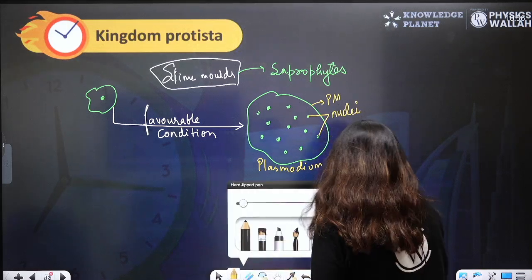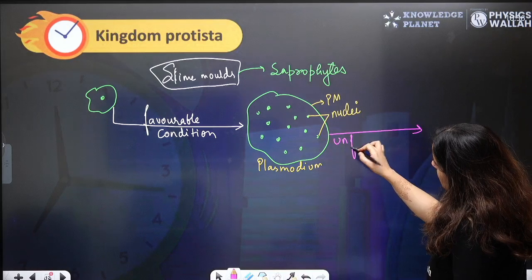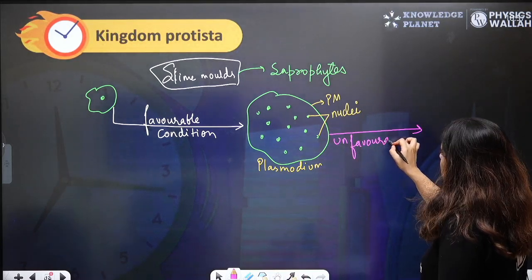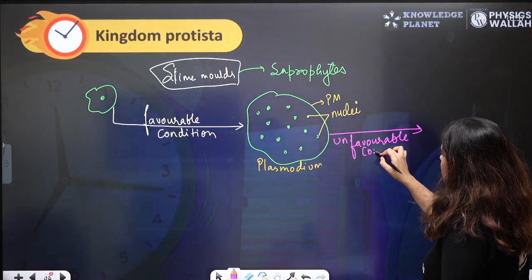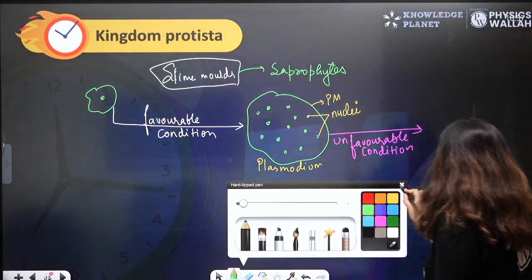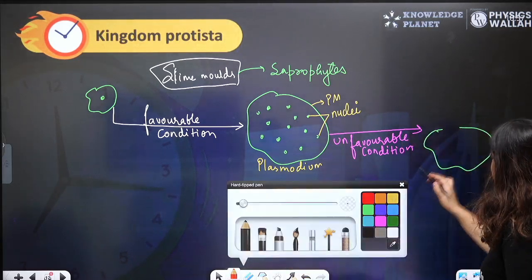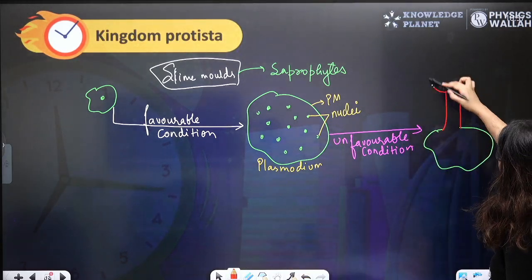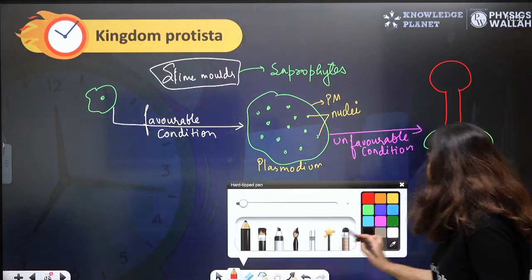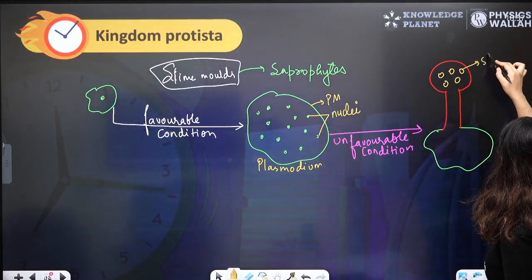Right? What happens now? Unfavorable condition comes. And they form a body known as fruiting body, beta. Inside the fruiting body, you will have spores.